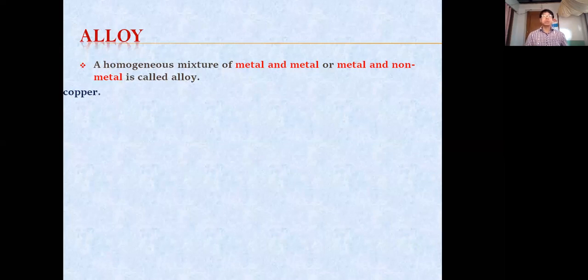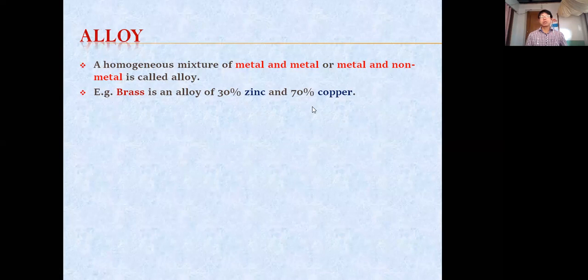An example is brass. Brass is an alloy of 30% zinc and 70% copper. When we mix zinc and copper in this ratio, in this percentage, 30% should be zinc and 70% should be copper, then we get a substance called brass. So brass is an alloy because zinc is also a metal and copper is also a metal. When we add zinc and copper and form a mixture, that is a homogeneous mixture, and that particular mixture we call brass.